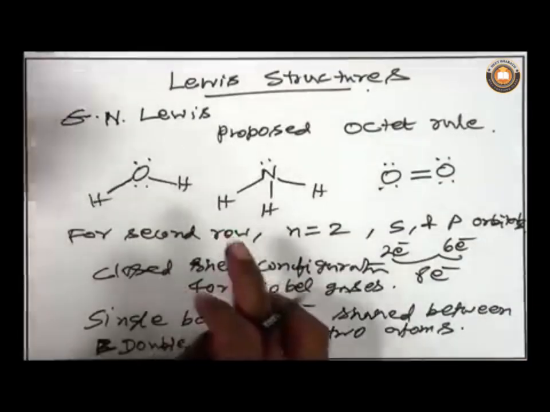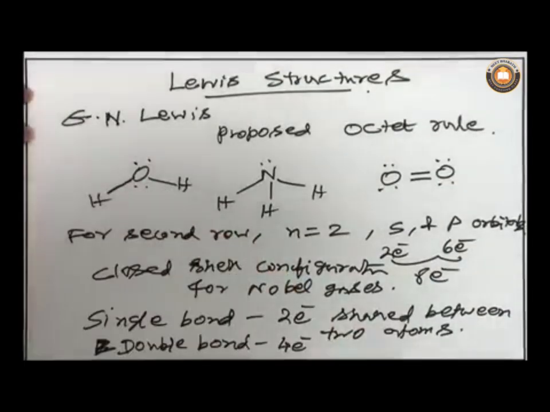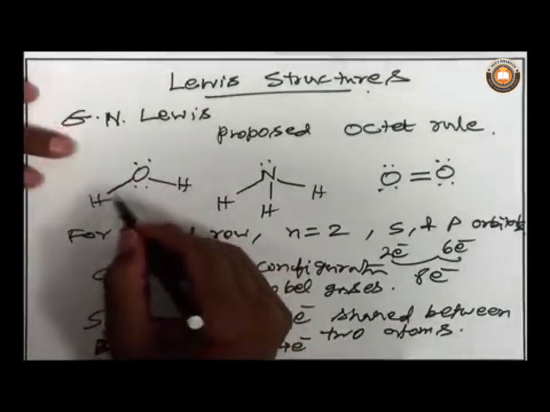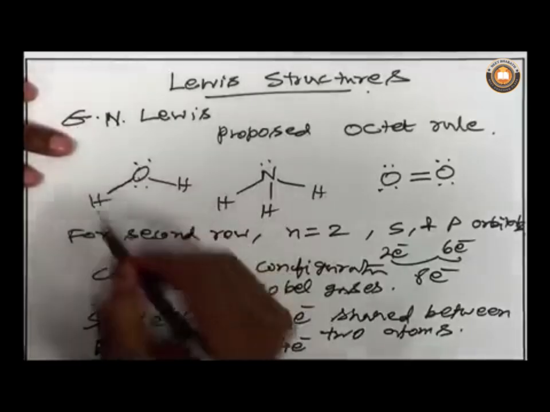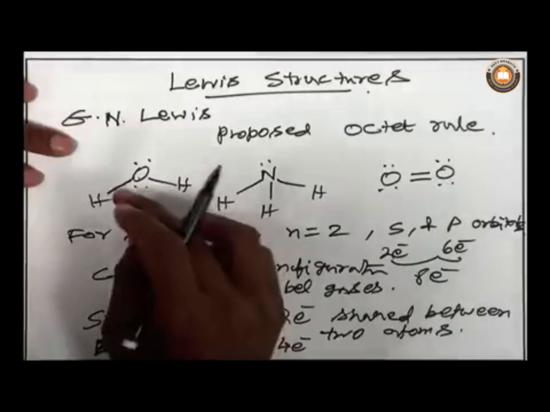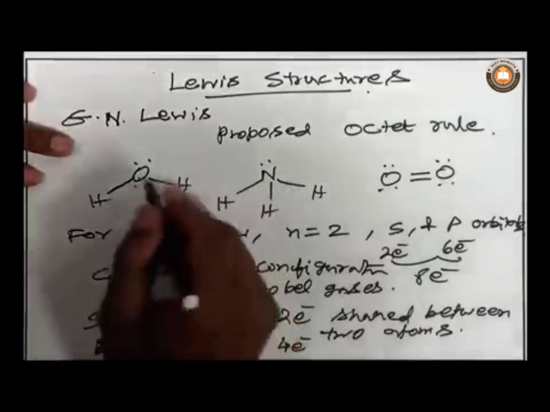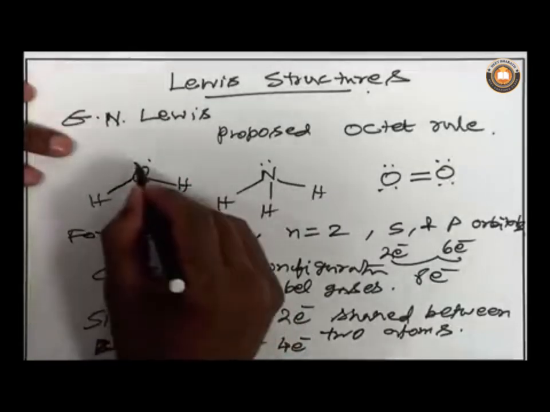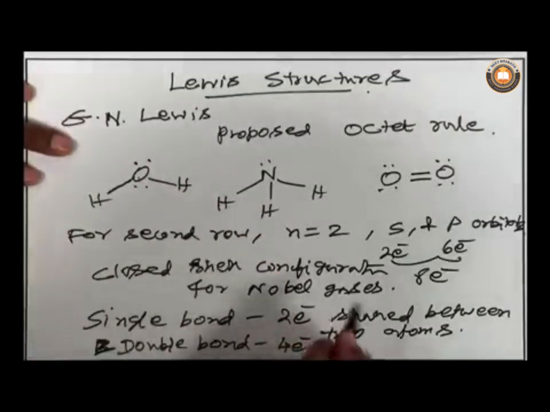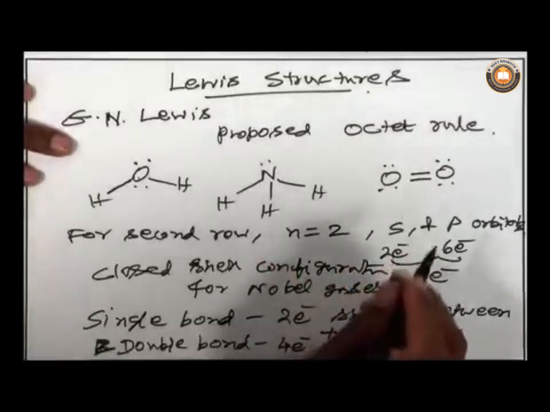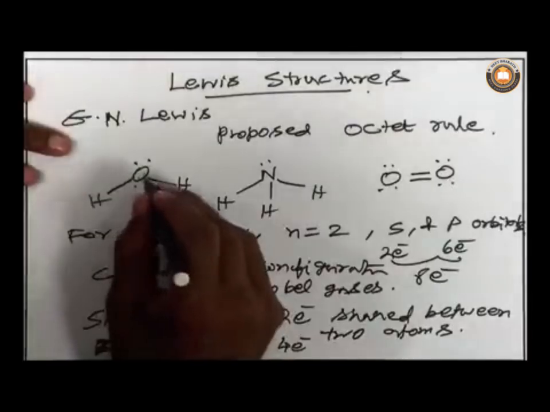So, when he looked at the number of electrons around each atom, he found that it is 8. There is a single bond between the oxygen atom and the hydrogen atom, so that means there are 2 electrons there, and in addition these two are called lone pairs. An unshared pair of electrons on an atom is called a lone pair. There are 2 lone pairs on this oxygen atom.